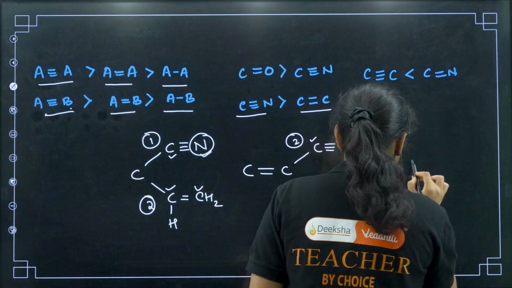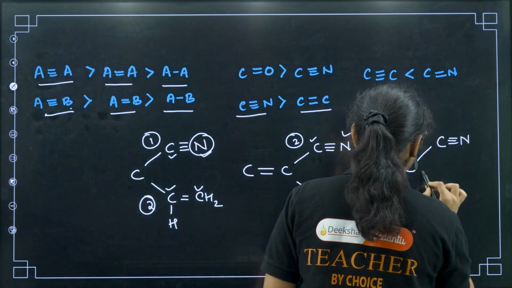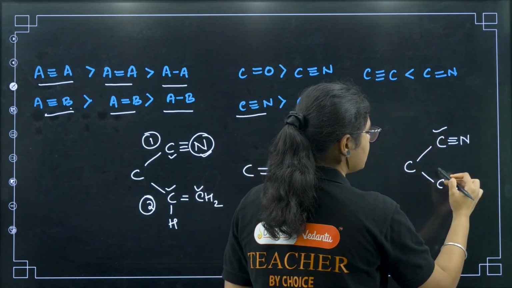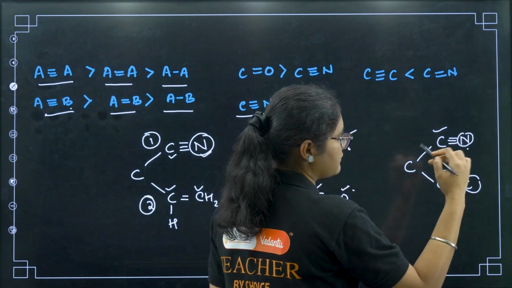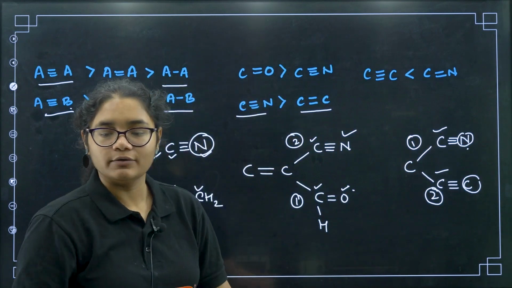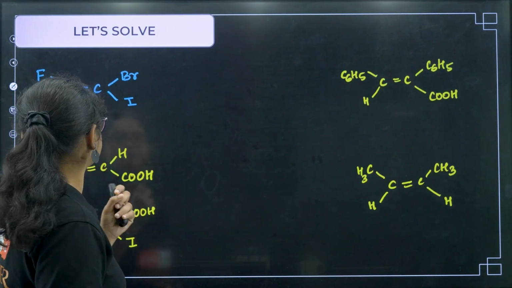Now if you see like this, you have C triple bond N, and you have C triple bond C, suppose. Now you see carbon, next is nitrogen, next is carbon. Again nitrogen is having more mass, so this one will be 1 and this one will be 2. Like this you have to give the priority. Okay, we'll do one question now.